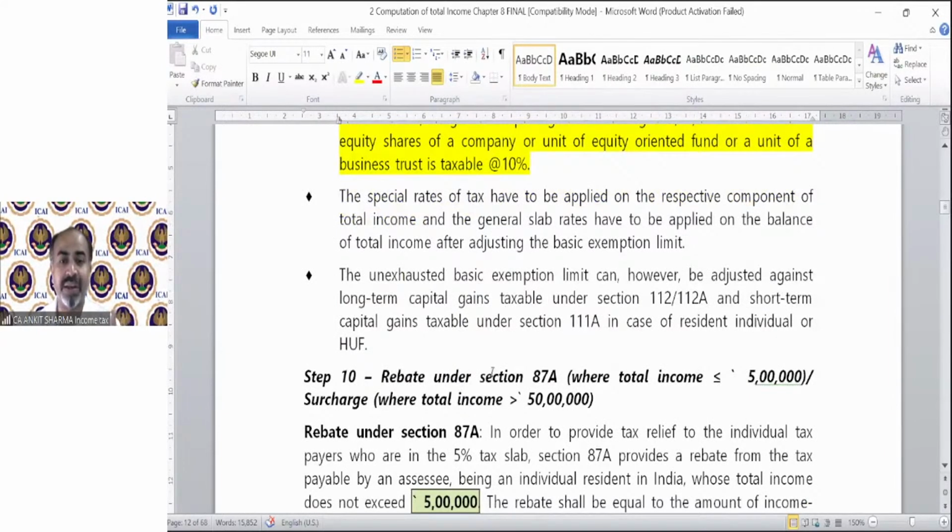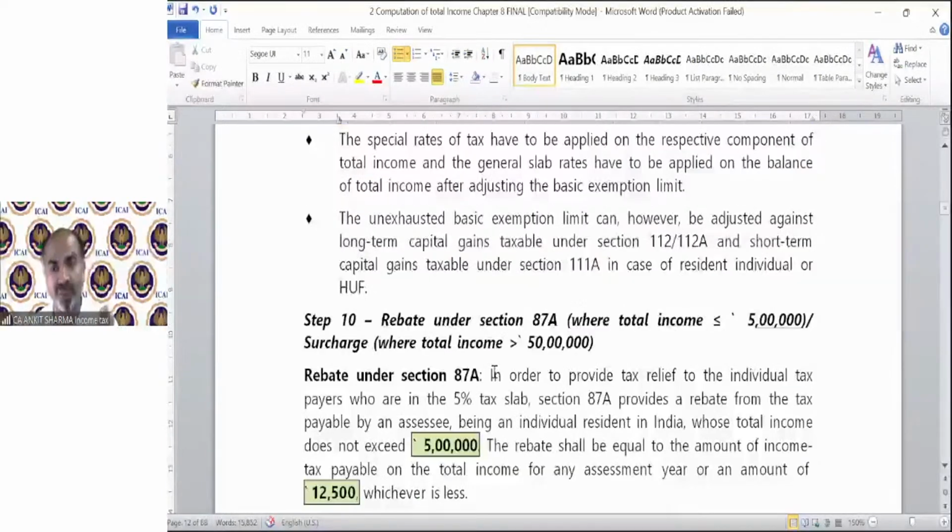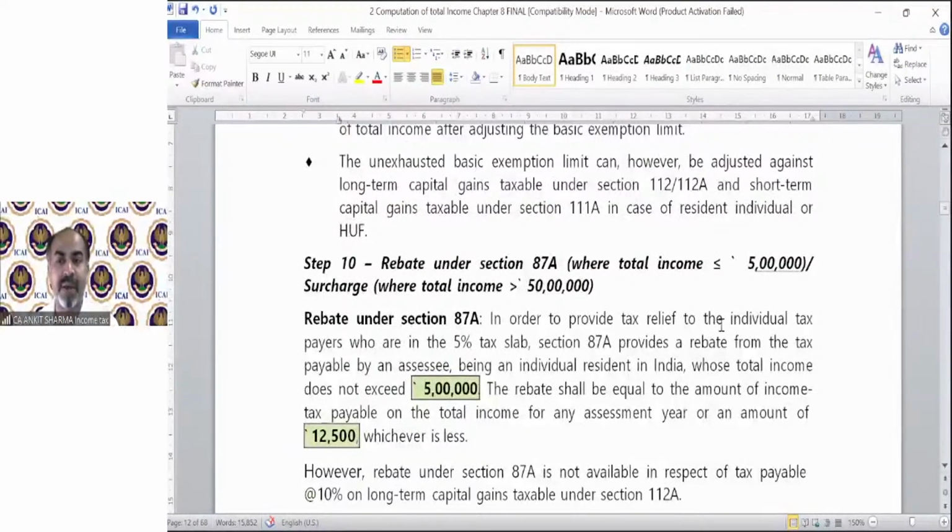Rebate: you can claim rebate under section 87A where total income is up to 5 lakh rupees. And surcharge will be applicable if your total income exceeds 50 lakh rupees. Rebate can be claimed by an individual who is a resident, and only up to 5 lakh rupees of income. If you are a non-resident, you cannot claim a rebate. If your total income exceeds 5 lakh, even then you cannot claim the rebate.